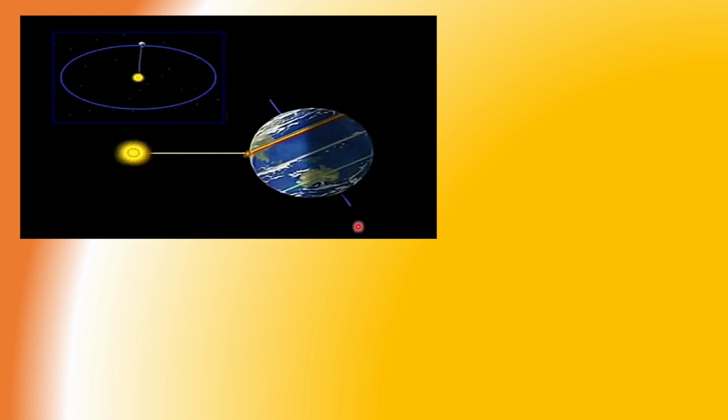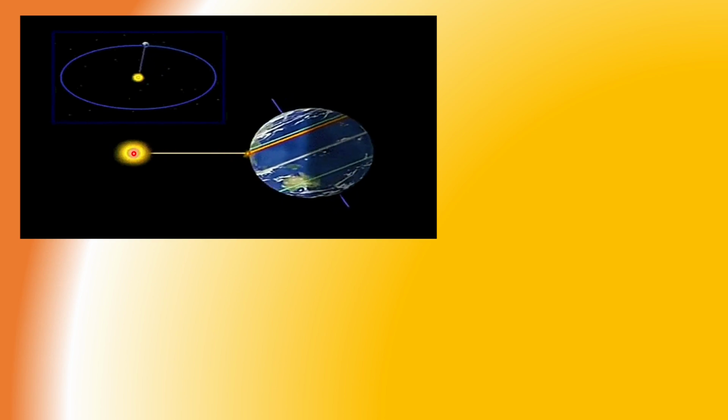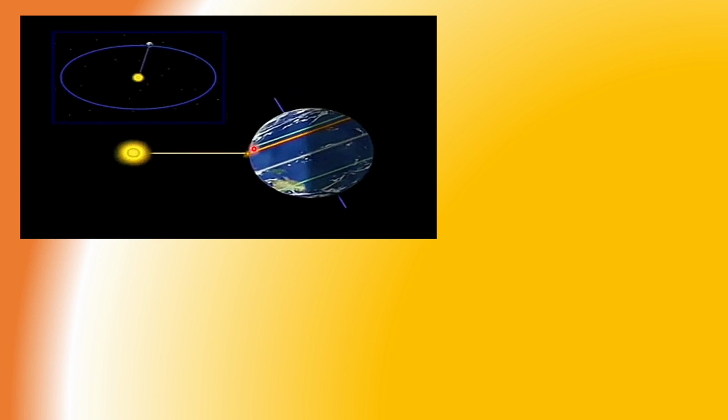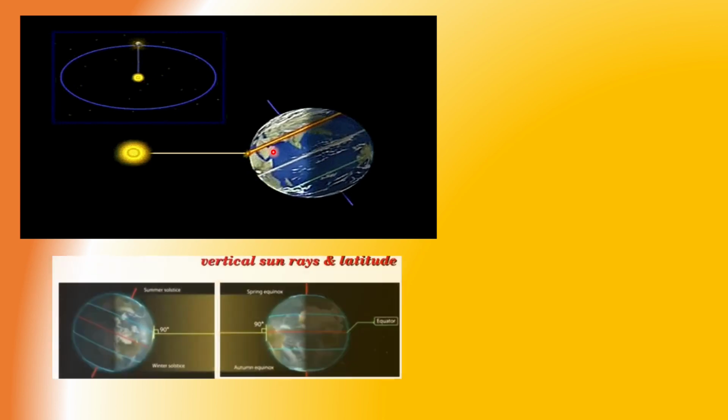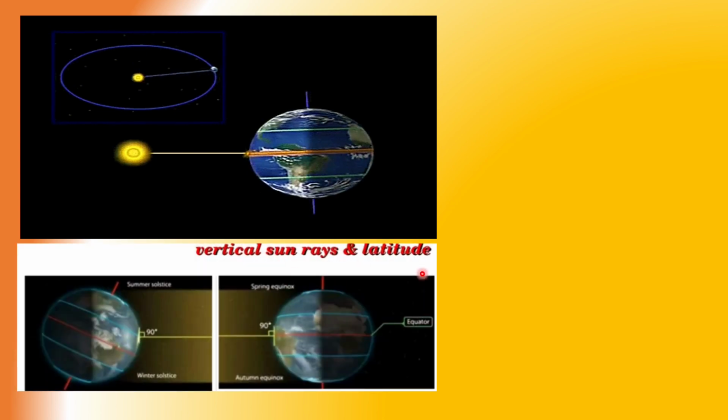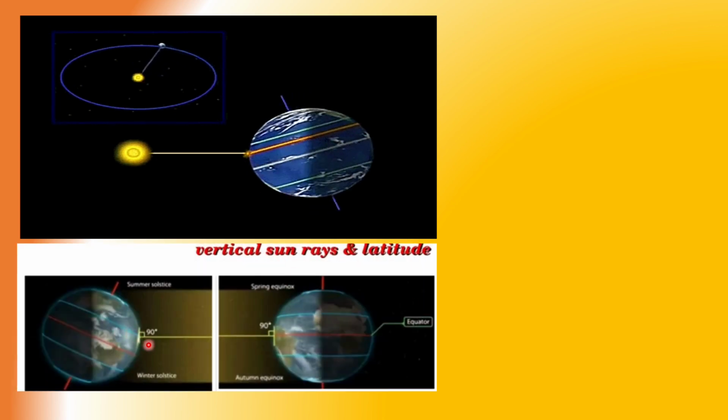Let us look at the position of the sun. Here we can see the sun's position, that is, the sun rays are direct from the equator towards the north, that is in the northern hemisphere, till the Tropic of Cancer during the revolution time. Vertical sun rays and the latitude.